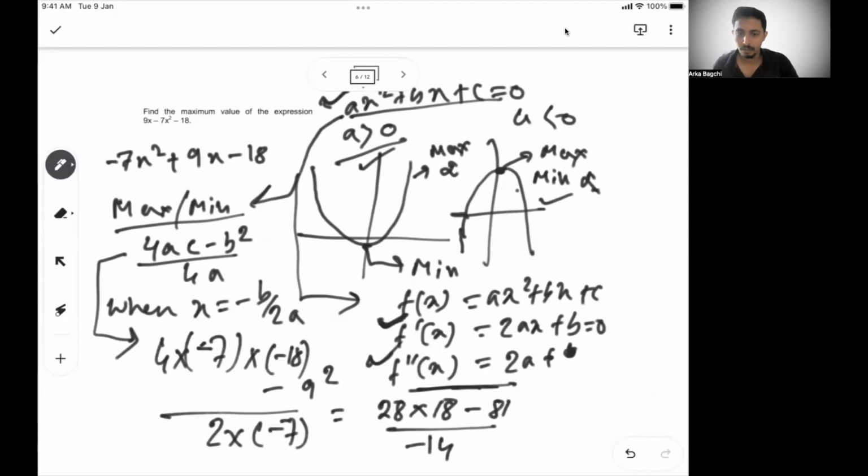If you do this, minus 423, sorry, this is 4a, so this will be minus 28. So 423 divided by 28. If you do this, you'll get this. So this is the maximum value of this expression. Hope this is clear. We will move to the next problem.